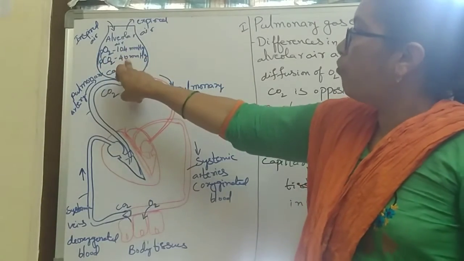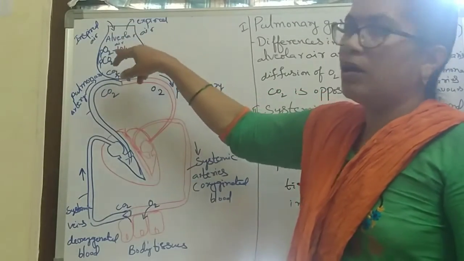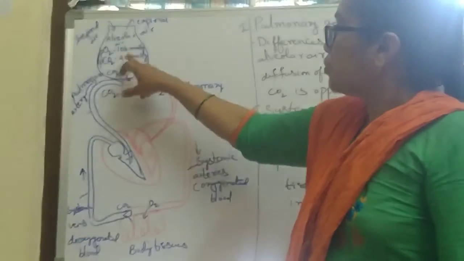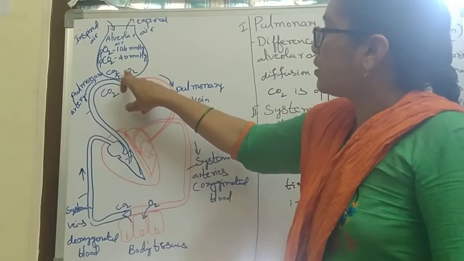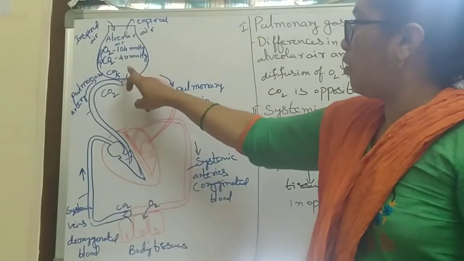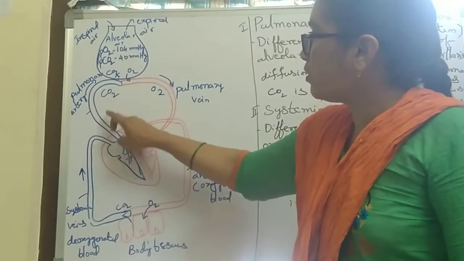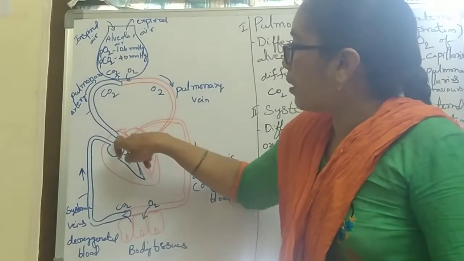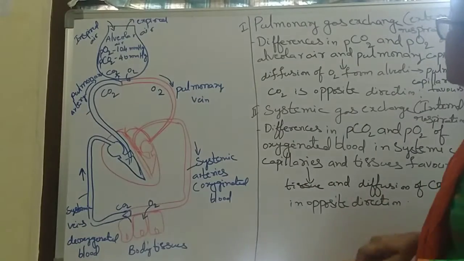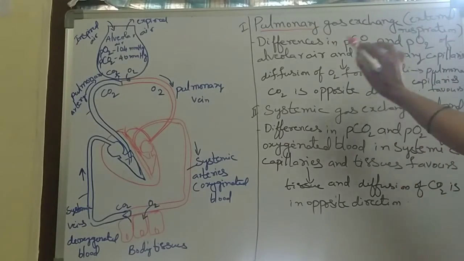The partial pressure of carbon dioxide is 40 mmHg. In the alveolar air there is this difference in partial pressure. So here oxygen is entering into the pulmonary vein, meaning oxygenated blood is being supplied to the pulmonary vein, and carbon dioxide passes the opposite way. This pulmonary gas exchange is called external respiration.